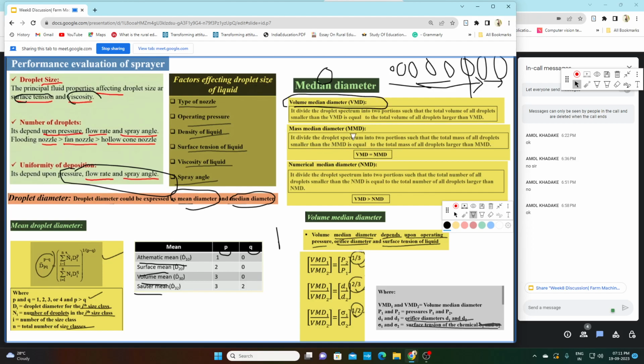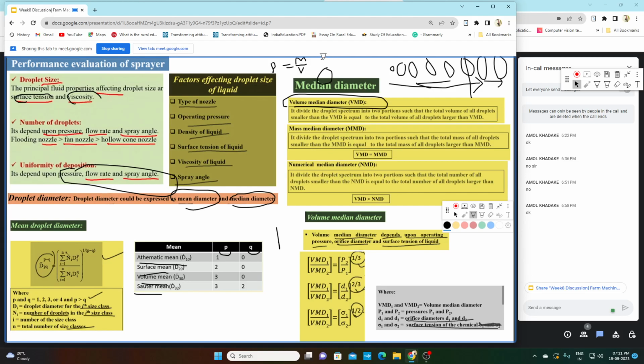Second is mass median diameter. Just like VMD, there is MMD. Same. What is mass? What is density? Density is rho, mass by volume.